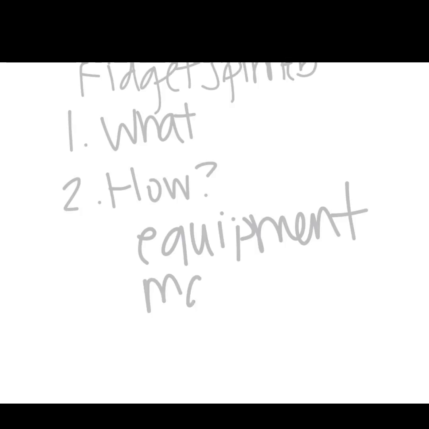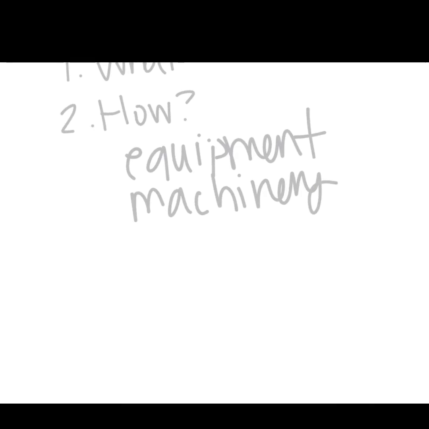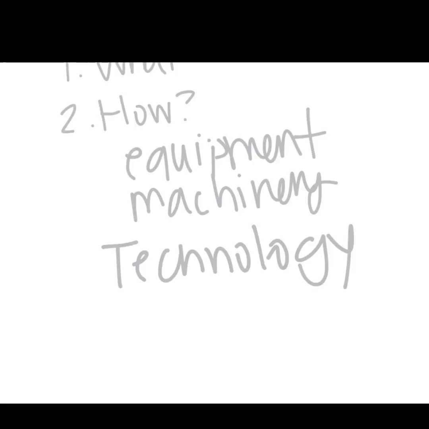So now we need to think about how we're going to produce it. If you remember, this is going to be that equipment, and this is also going to be the machinery. But what about when we're thinking about those logistics things? How are we going to be able to design this product? How are we going to be able to process the orders that are coming in for this product? For all of this we're going to need technology. This is the how we're going to produce it.